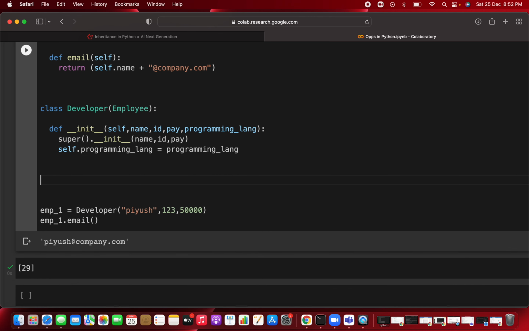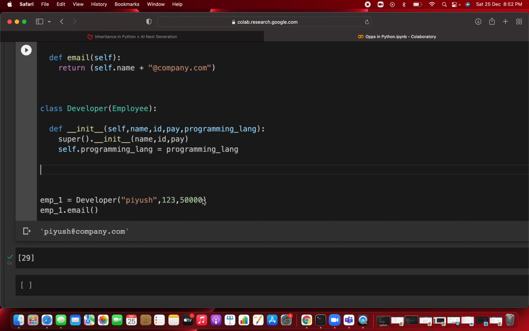Okay, so now you have to pass one more parameter, that is a programming language. Which programming language is Piyush an expert in? Now I am just writing that Piyush is an expert in C++. Clear? So in C++, you are just writing, and again you are just creating another particular object, that is it.